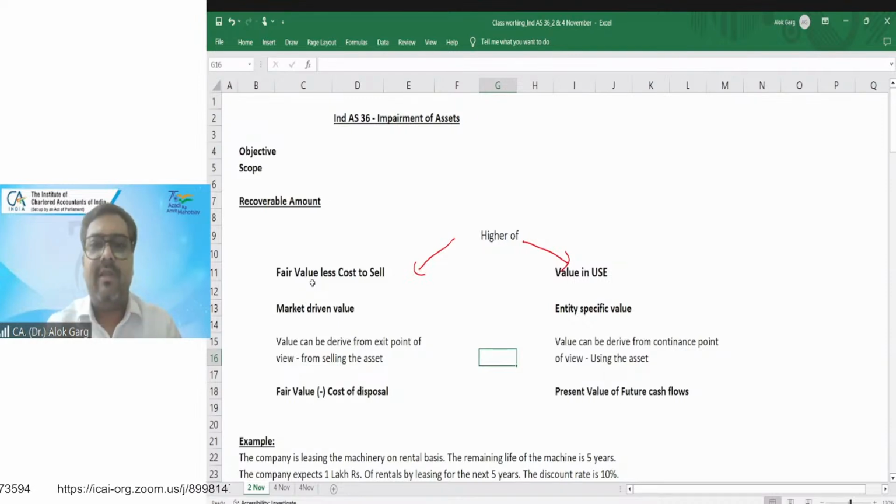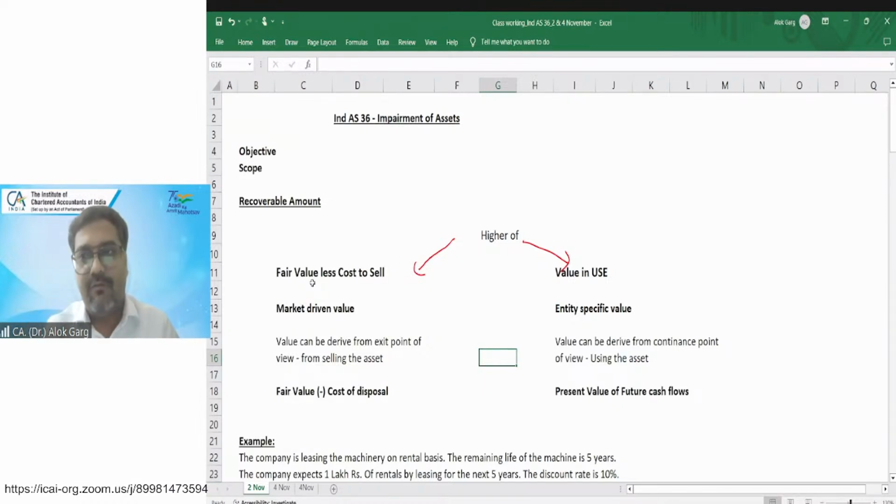Today, I have a building. The building is located in, for example, the Connaught Place area of New Delhi, and the value of the building in my books of account is 50 crore rupees. Now I have to check the fair value of this building.